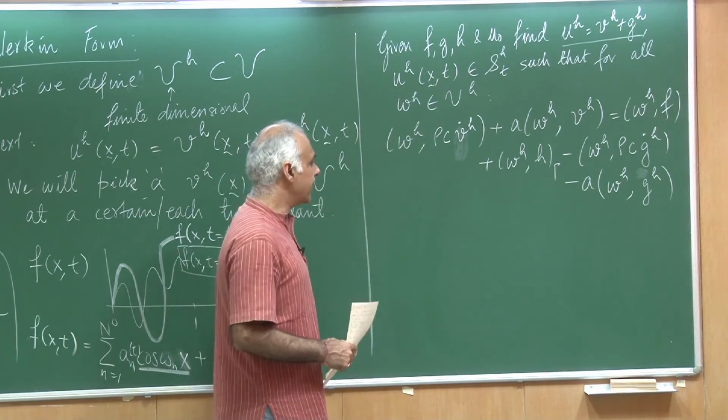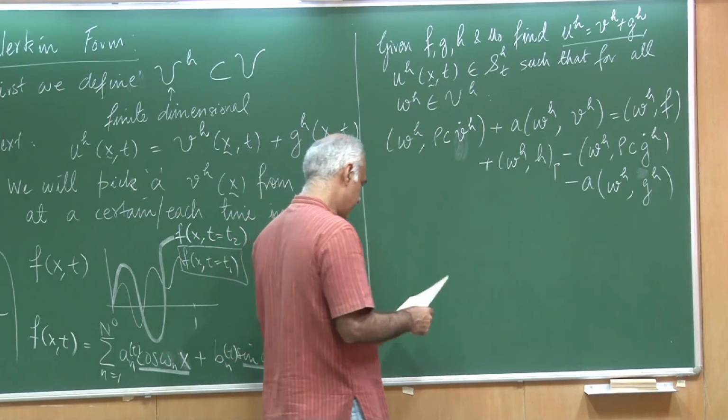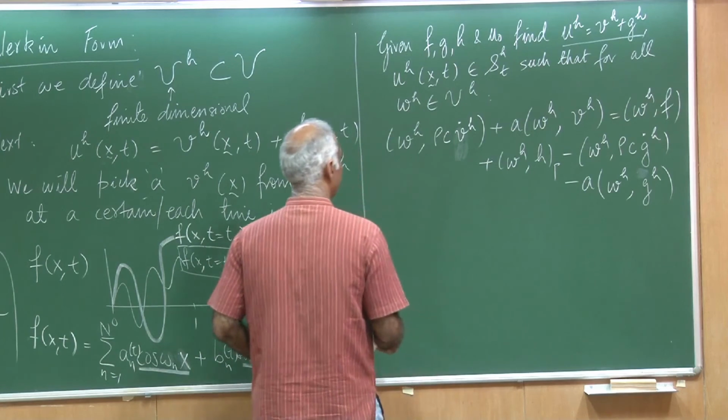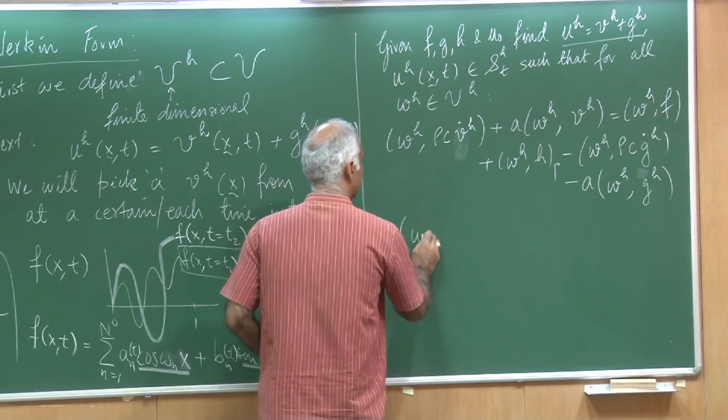I will have to now write down the weak form for the boundary condition, sorry, the initial condition as well, and that would look something like this.